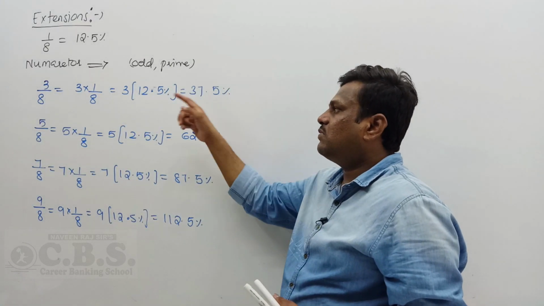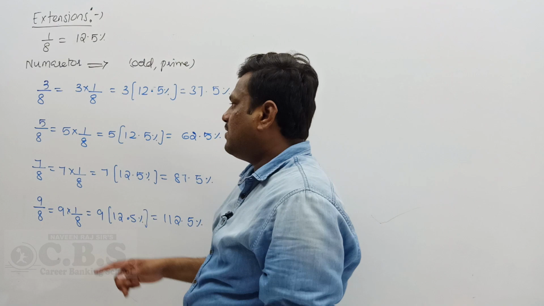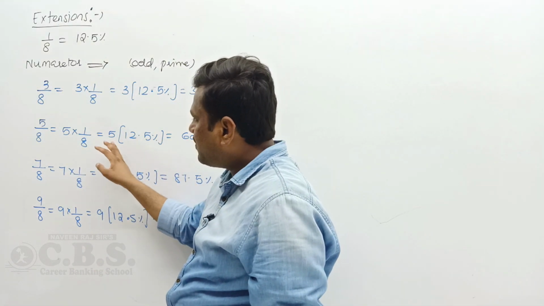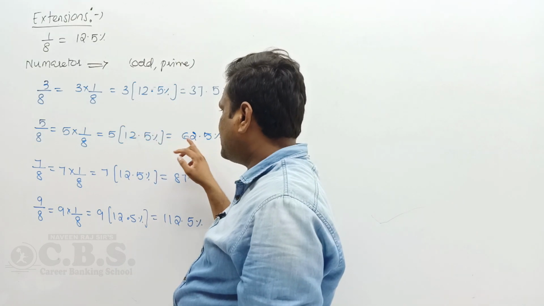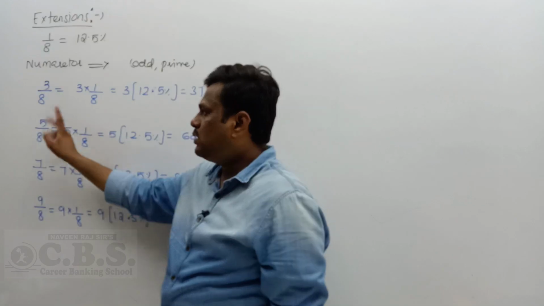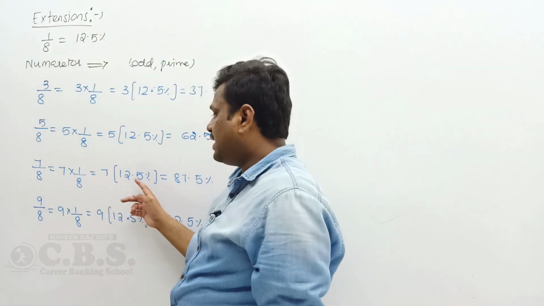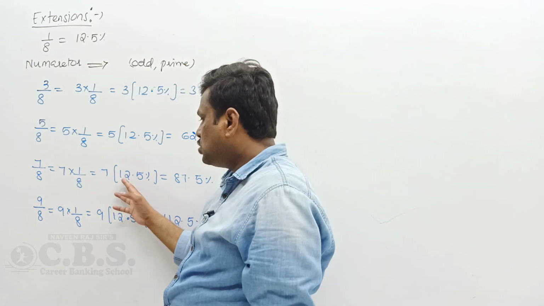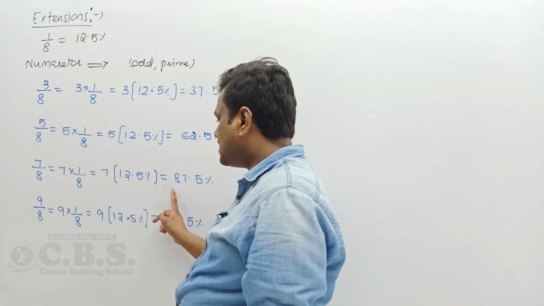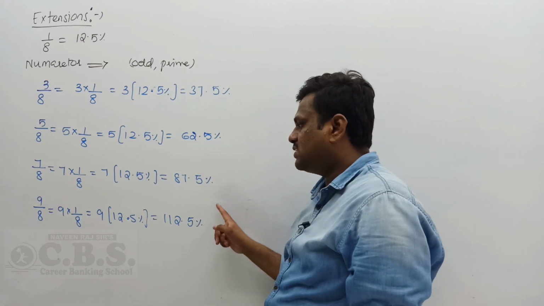37.5 percent is nothing but the value of 3 by 8. Next, 5 by 8. 5 into 1 by 8 is nothing but 5 into 12.5 percentage. 12.5 five times is 62.5 percentage. 62.5 percent is nothing but the value of 5 by 8. 7 by 8 is 7 into 1 by 8. 1 by 8 value is 12.5 percentage. 12 7s are 84, 7 5s are 35. 84 plus 3.5 is 87.5 percentage.